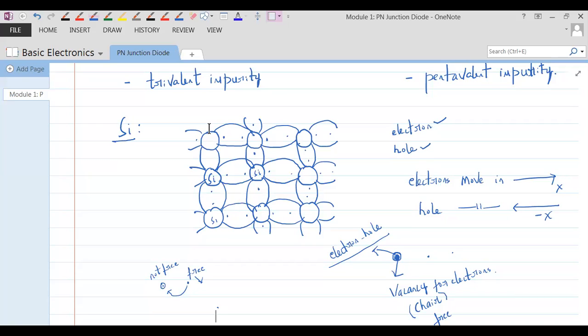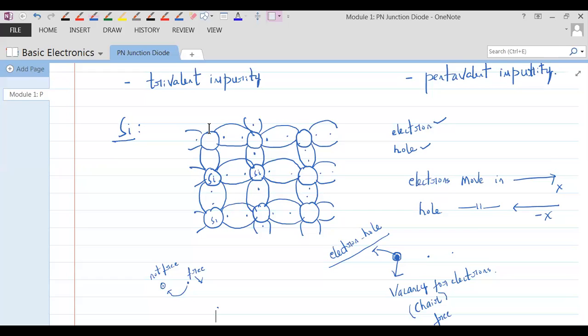Get that point? And when the number of electrons is equal to the number of holes, that is when we call the material an intrinsic material. Everybody understand that point? So what is an intrinsic material? Intrinsic material is one wherein the number of electrons is equal to the number of holes. That is why we call it intrinsic, and in an intrinsic semiconductor there is no current flow because all are happily sitting.